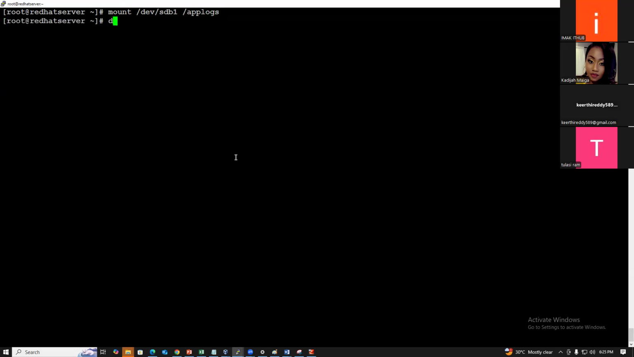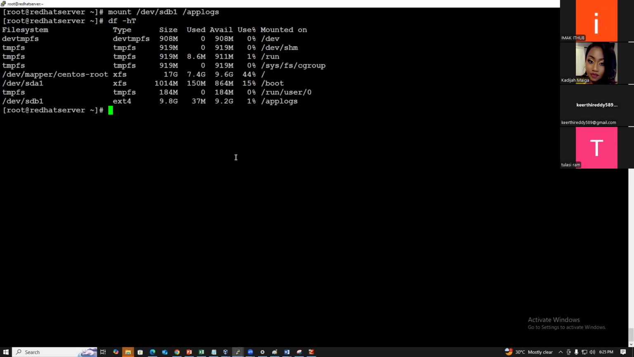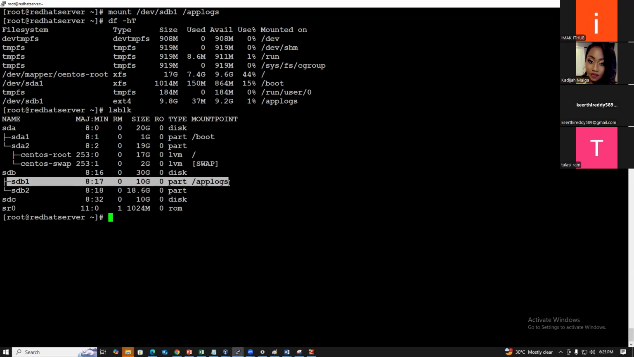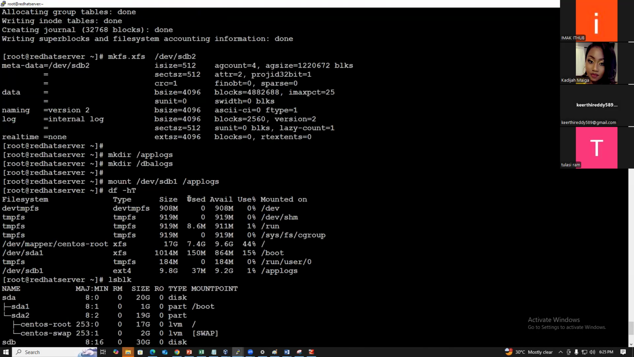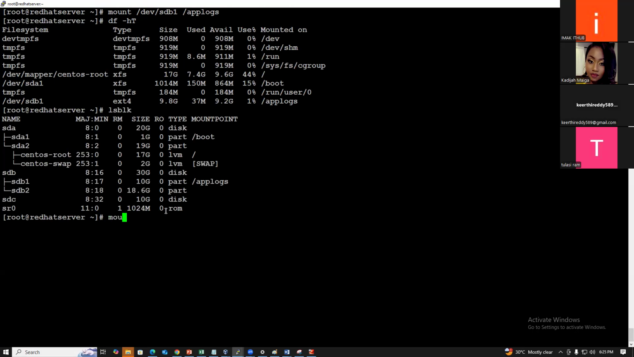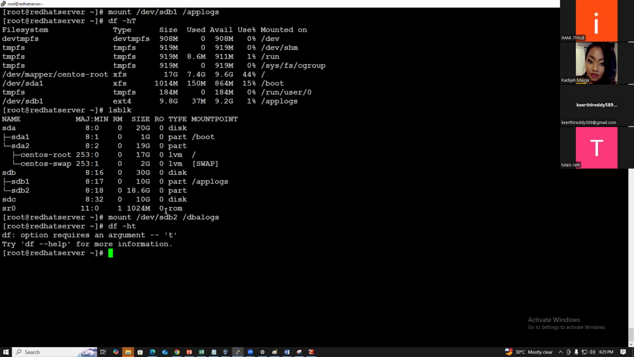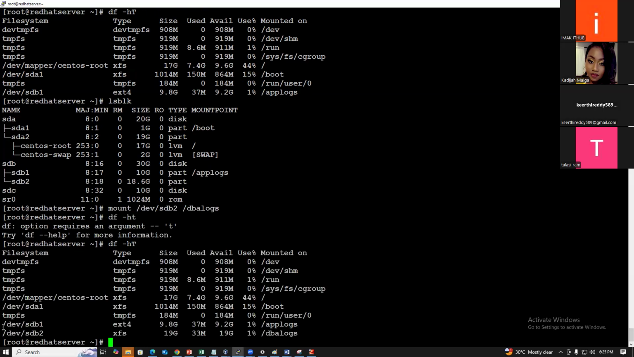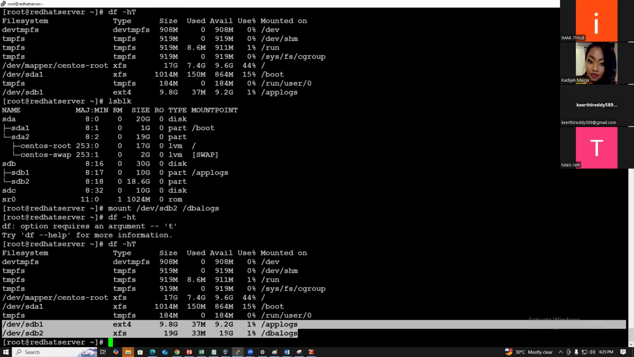Now df -hT. Is it mounted? Yes. lsblk. sdb1 is attached to applogs. Was it there before? No, now it is attached. Then I want to attach the other space, sdb2, to /dbalogs. df -hT. Now sdb1 and sdb2 are attached, with 9 GB and 19 GB.